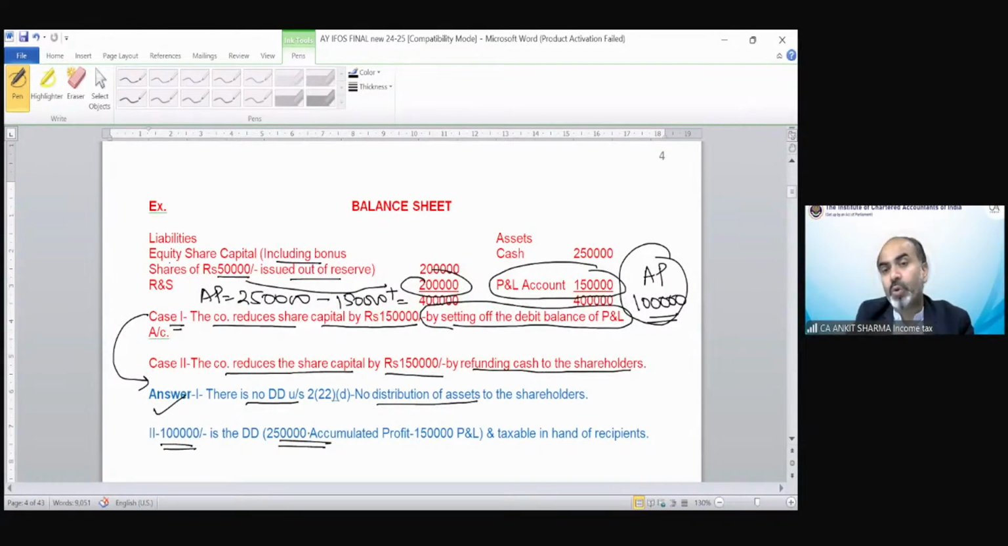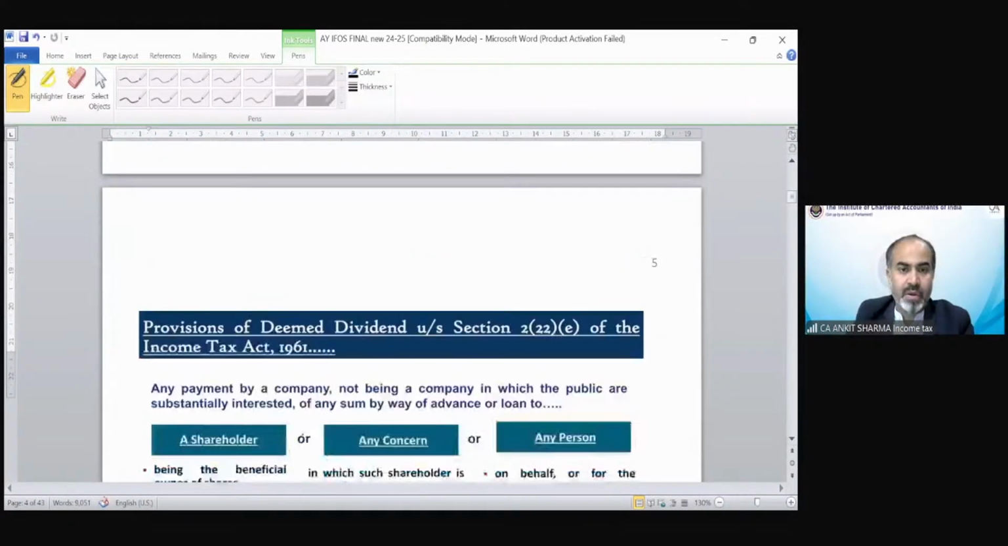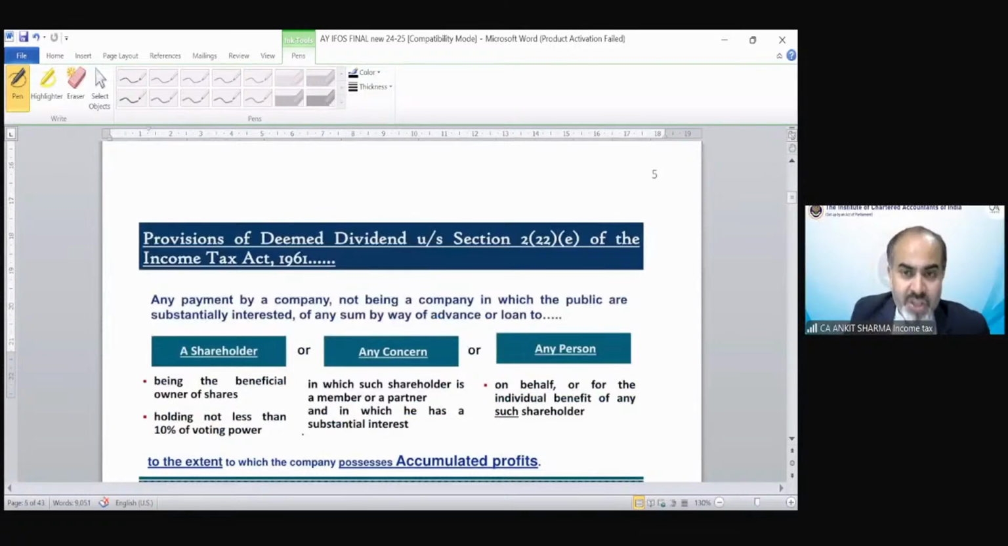Now we will discuss 22(2)(e). The meaning of accumulated profit is written over here, of course. Now, provision of deemed dividend under section 2(22)(e) of the Income Tax Act 1961. In all the other 4 sections we have discussed, the common thing was there was some distribution to the shareholder. So because there was distribution of asset, cash, etc. to the shareholder, that would be treated as deemed dividend in the hands of shareholder.